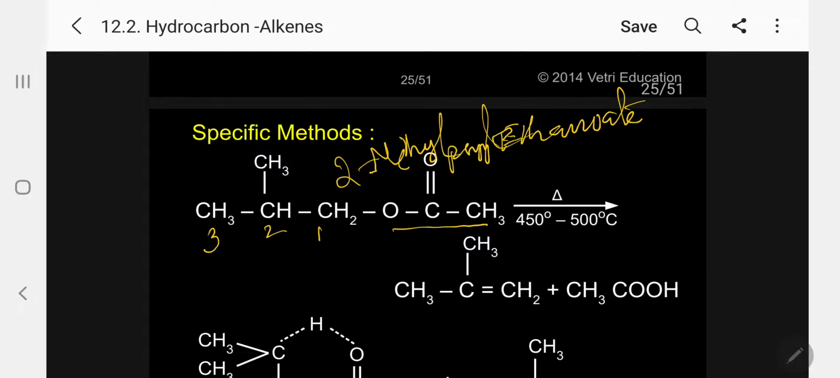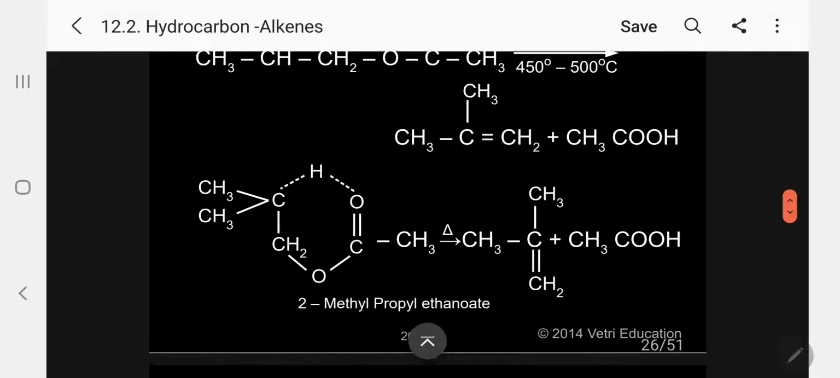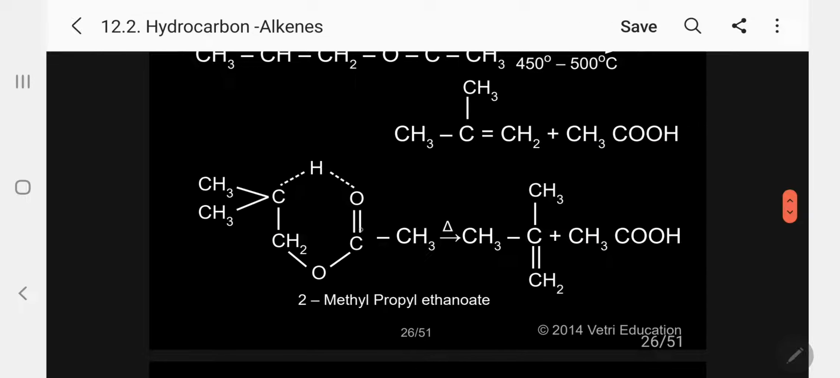If you take 2-methyl propyl ethanoate and heat at 450 to 500 degrees, I told you the double bond is formed only from the O connected part. So only here a double bond is formed, and this becomes acid, acetic acid. So here we are getting 2-methyl propene. Kindly imagine to understand this. A cyclic compound is forming, so that you can easily understand the formation of the unsaturated 2-methyl propene and acetic acid formation.